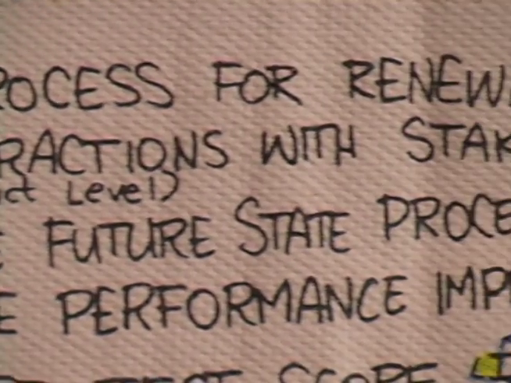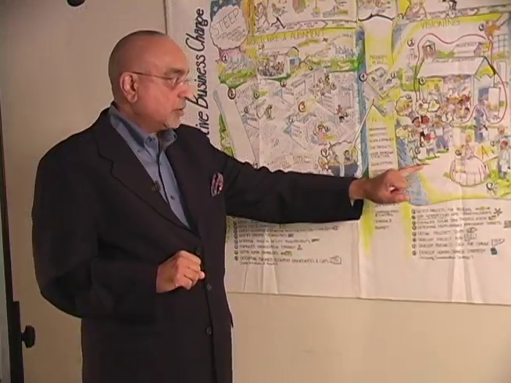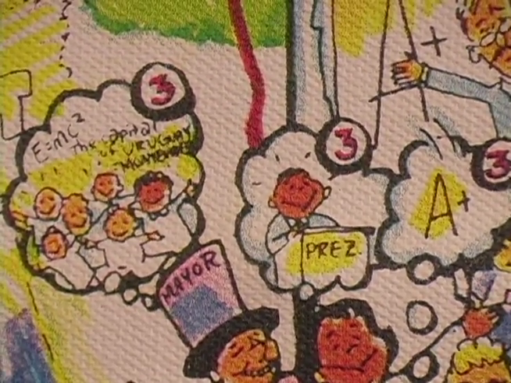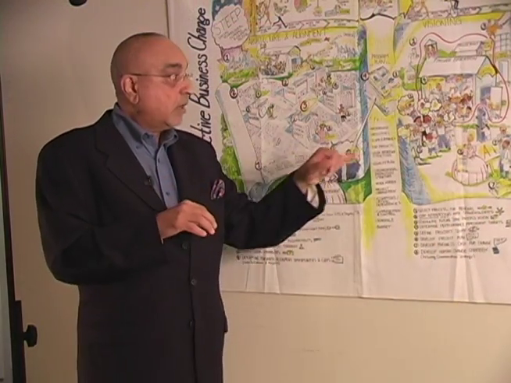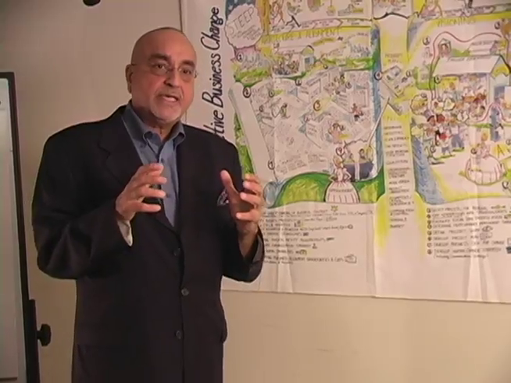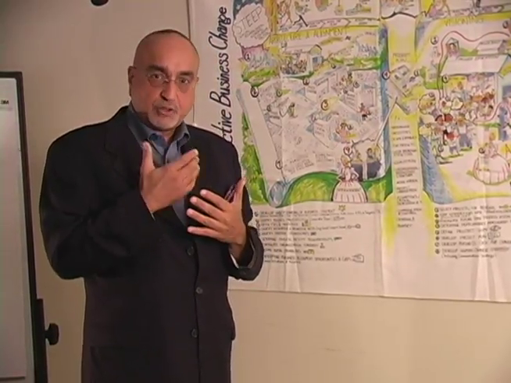That's the process we already have, which in this case is improve the education of the school system. Map interactions with the stakeholders. Now in this picture we can see there are several stakeholders. We have the mayor of the town, the students themselves, a bookseller, their parents, and so on. So there are a whole bunch of stakeholders who have a vested interest in the success of the school system and the process of education.